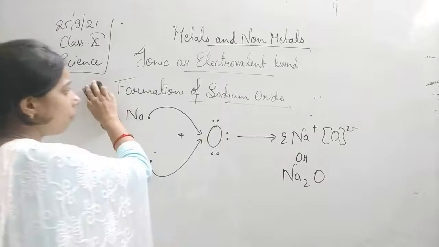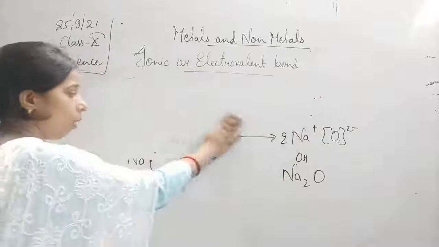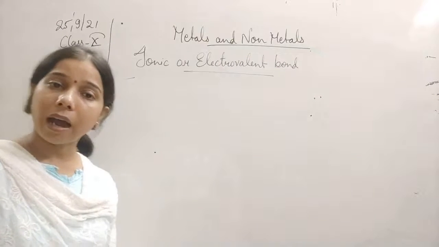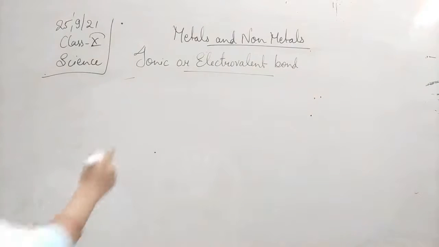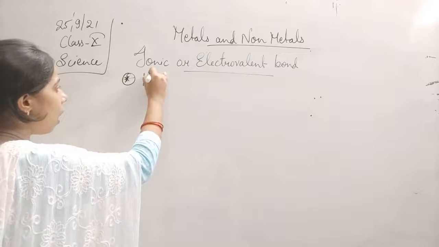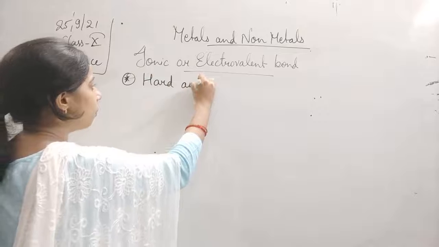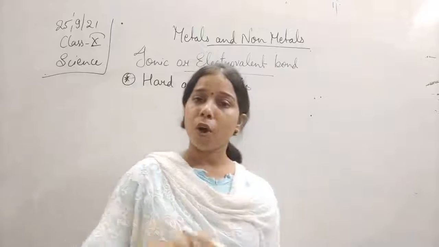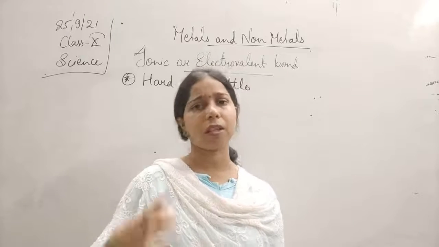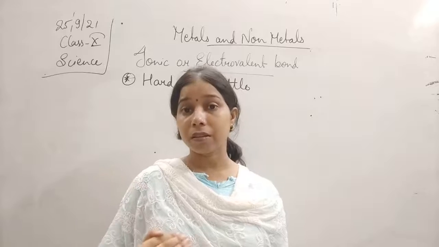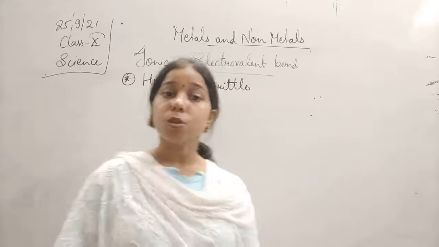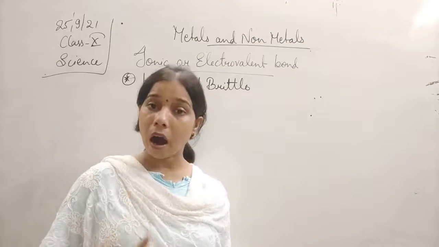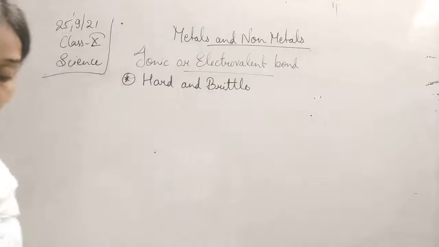Let us see some of the characteristics of ionic bonding. How can we understand that this bonding is an ionic bond? So the first one: ionic compounds are generally hard and brittle. Many times this question is asked, where options are given about the characteristics, and the question can be whether the given characteristic belongs to ionic bonding or not. So the first thing that you must know about ionic compounds is that they are hard and brittle in the solid state.